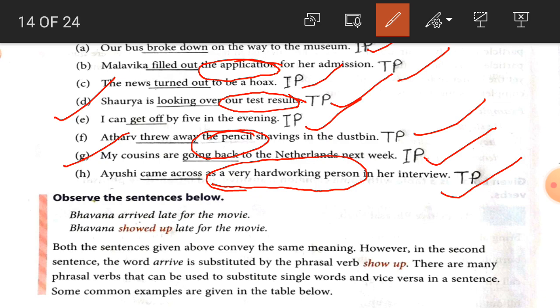Now students, observe the following sentence. Bhavna arrived late for the movie. And second one, Bhavna showed up late for the movie. So both the sentences given above convey the same meaning. And in the second sentence here student, the word arrive is substituted by the phrasal verb showed up. Arrived means what? Showed up. And showed up means what? Arrived. So student, we have got that we can exchange phrasal verb with a single word.